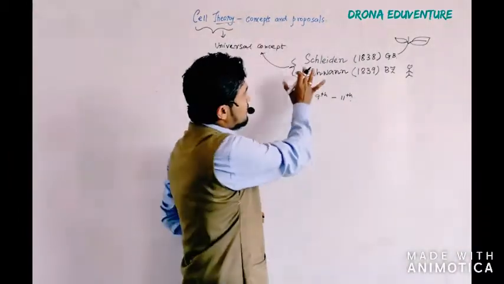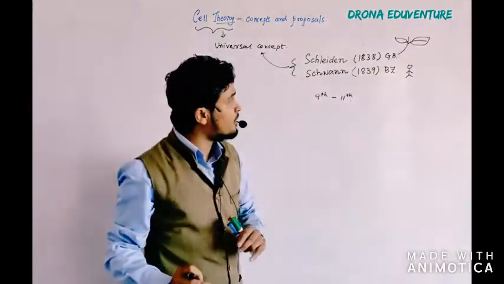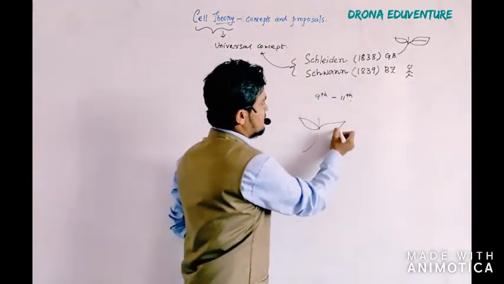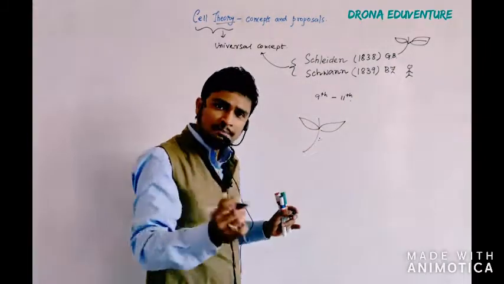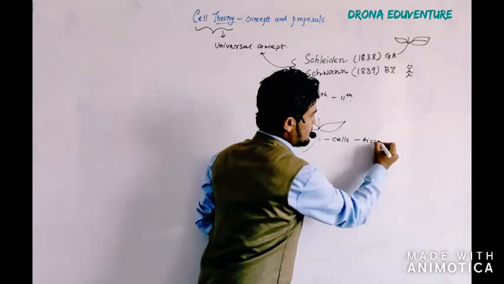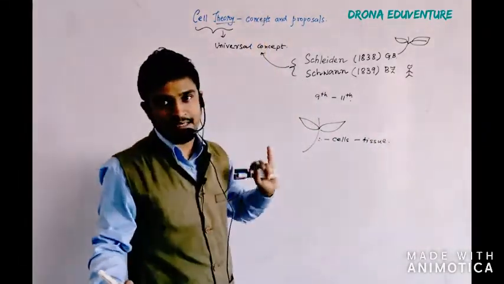Now, they were studying the plant cells, and Schleiden found in 1838 that plant tissues are composed of multiple types of cells. I am talking about the time when there was no cell theory and concept.